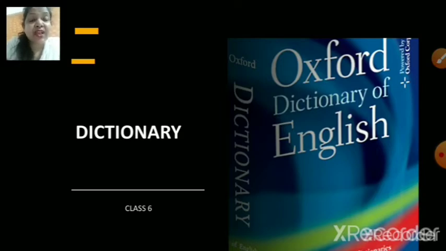So, now, children, today we are going to do a dictionary activity. Yes. So, what you need to do is take a book and a pen and also your grammar textbook so that we can quickly go ahead and start with some beautiful activities. All right. So, now, children, without wasting much time, let us quickly start with what the dictionary is all about.